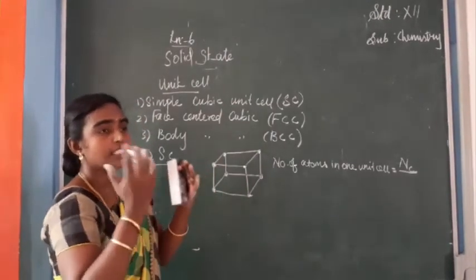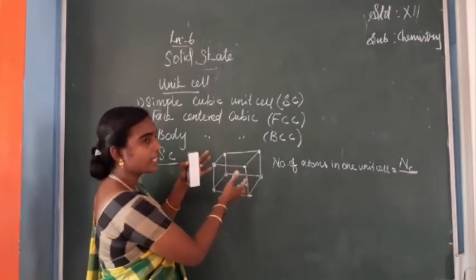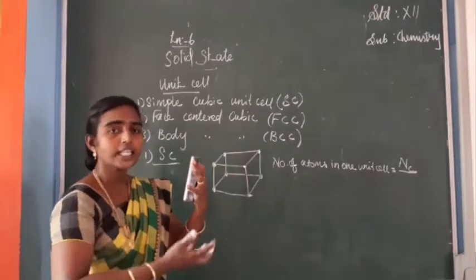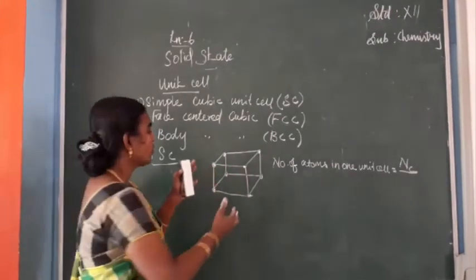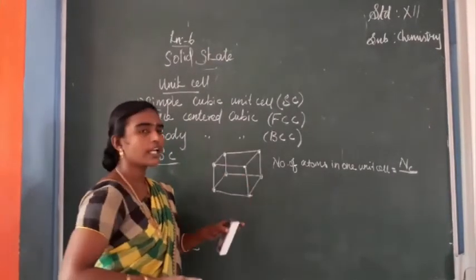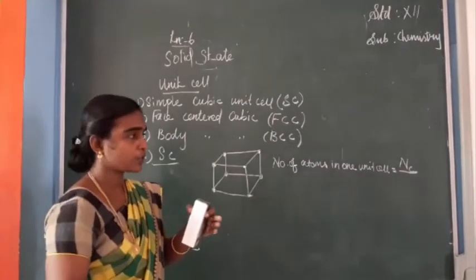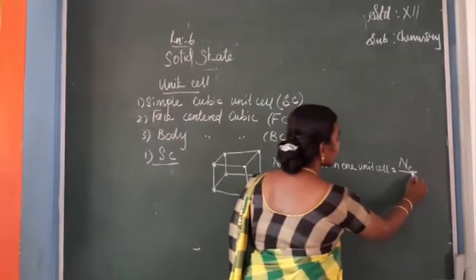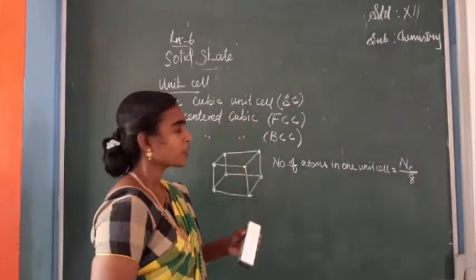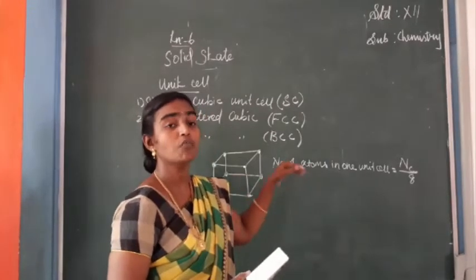When you are considering a crystal, such basic units are repeating together and we are getting a crystalline solid, isn't it? So when these cubes are repeating together, each corner atom can be shared with 8 other cubes. Okay, that number of sharing should be written here, that is NC by 8. So this is the formula for calculating number of atoms present in one unit cell.